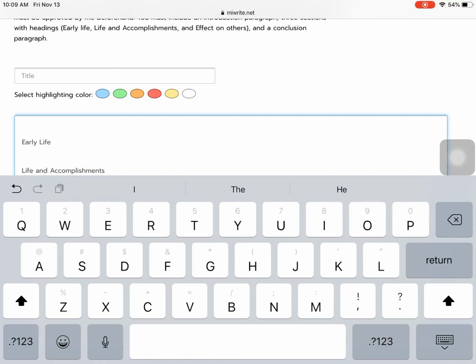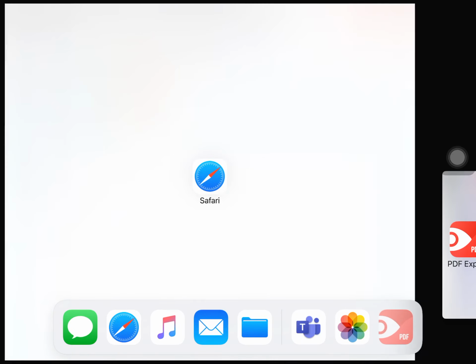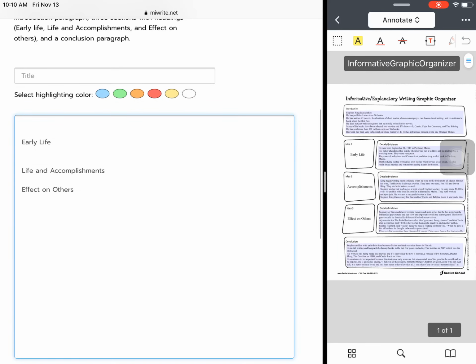Okay, so I'm going to write my introduction paragraph, but before I can do this, I'm going to slide up and split my screen with my graphic organizer.